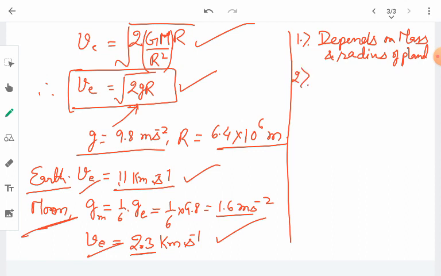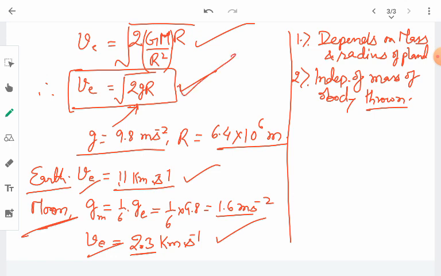Another point regarding escape velocity is that it is independent of the mass of the body which is to be thrown. You can just focus on this formula again. It contains no such term, and therefore it is independent of the mass of the body. So a heavier object or a lighter object, all will require the same escape velocity.